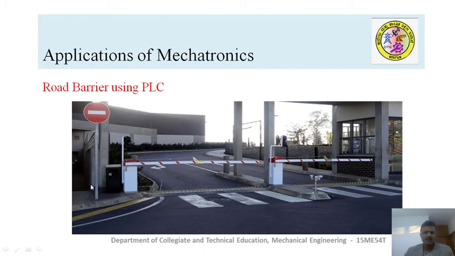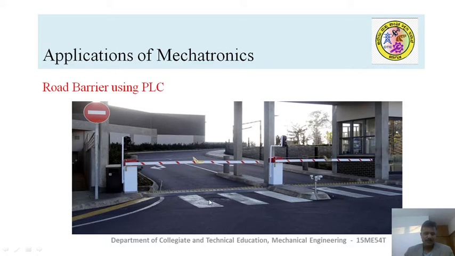Then the microprocessor checks whether this car has already been registered, or whether they have prepaid the money. If not, it asks for the money. As soon as it receives the money, the microprocessor sends a signal to the motor, so that the bar is going to open.